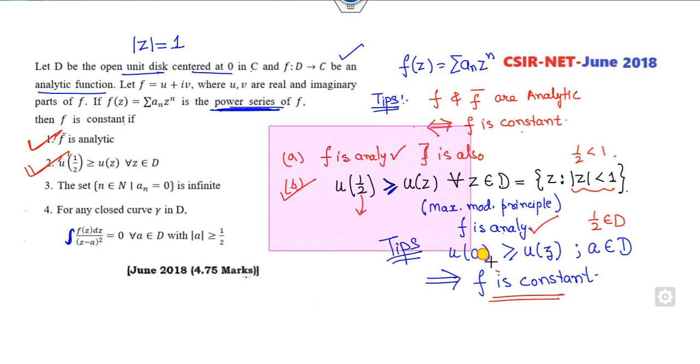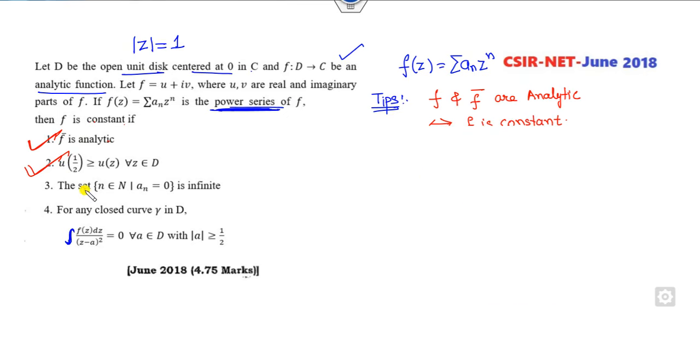Look at the third option. How can you see that a set is infinite? a_n is 0. Look at that. This is my a_n. Can you find the relation of this a_n with the analytic function? Yes, you can. It is f^(n)(z0) over n factorial, where z0 is the center of the power series.